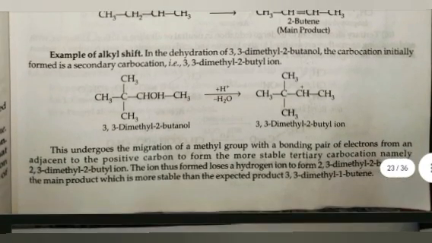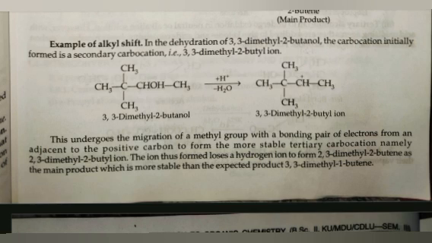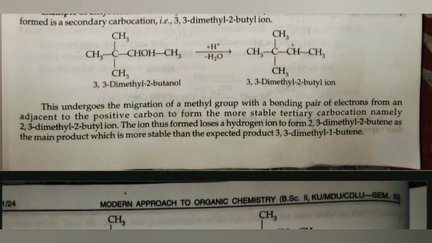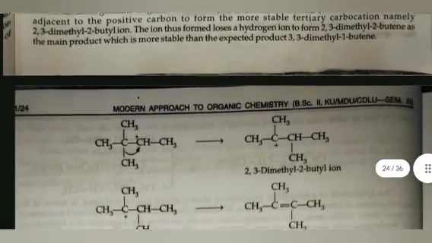Example of alkyl shift: in the dehydration of 3,3-dimethyl 2-butanol, the carbocation initially formed is a secondary carbocation, that is, 3,3-dimethyl 2-butyl ion. This undergoes the migration of a methyl group with a bonding pair of electrons from an adjacent carbon to the positive carbon to form the more stable tertiary carbocation, namely 2,3-dimethyl 2-butyl ion. The ion thus formed loses a hydrogen ion to form 2,3-dimethyl 2-butene as the main product, which is more stable than the expected product 3,3-dimethyl 1-butene.